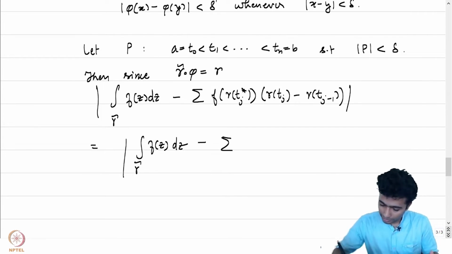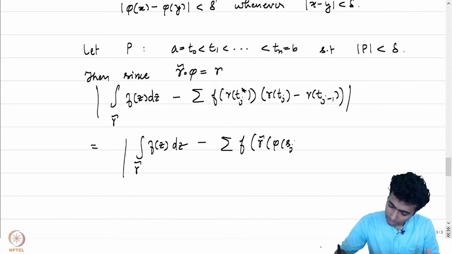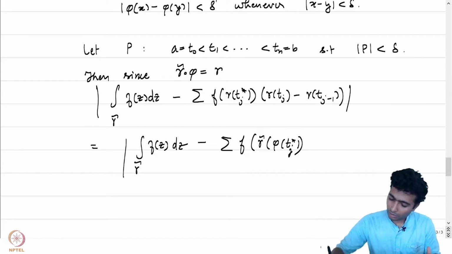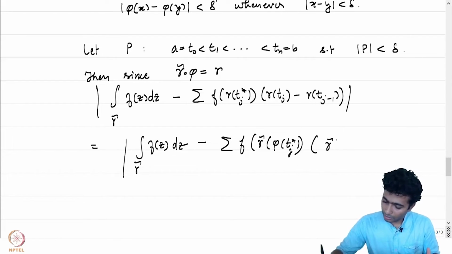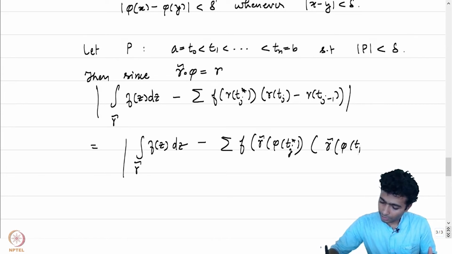So by replacing the same here, this is going to be f of gamma tilde of phi of tj star, and that's going to be times (gamma tilde of phi of tj minus gamma tilde of phi of tj minus 1).